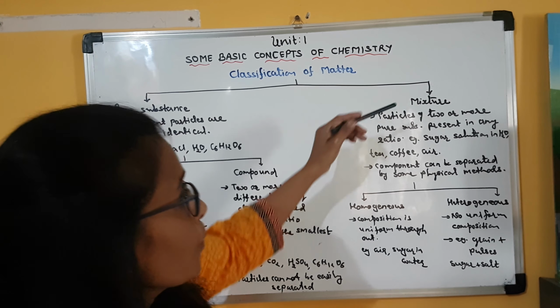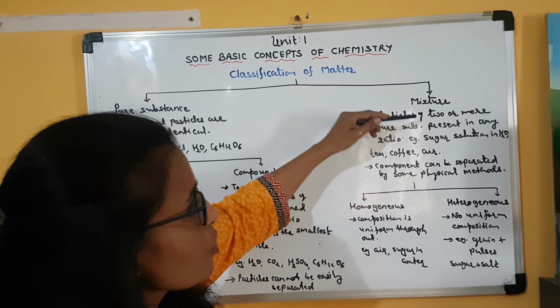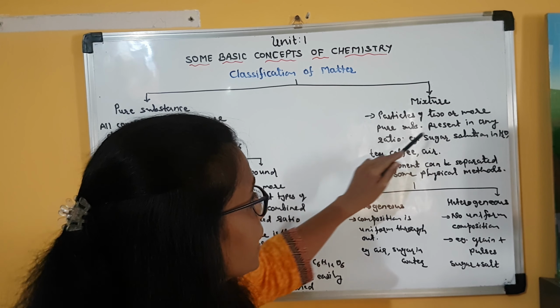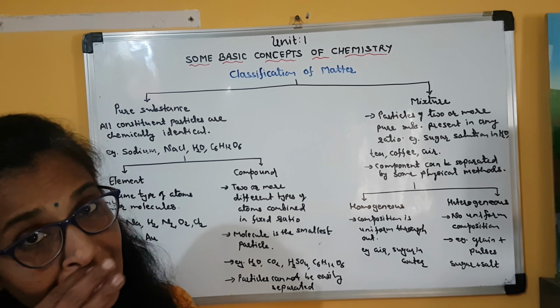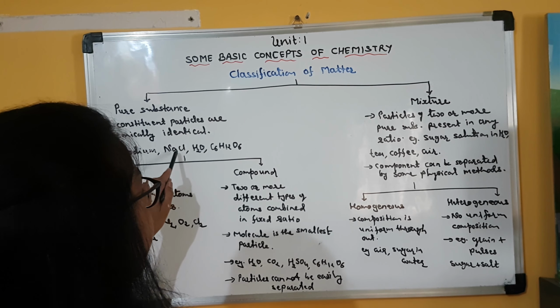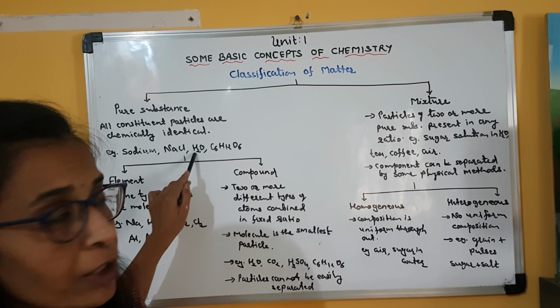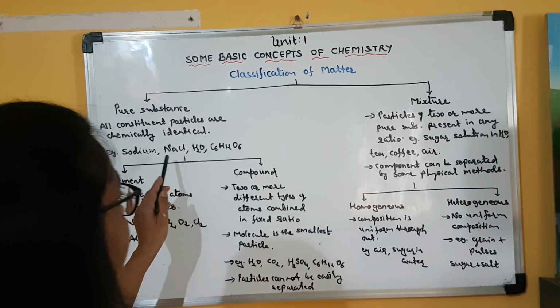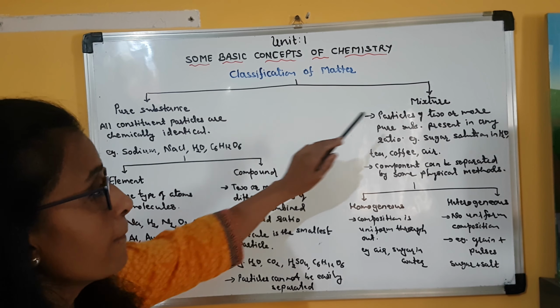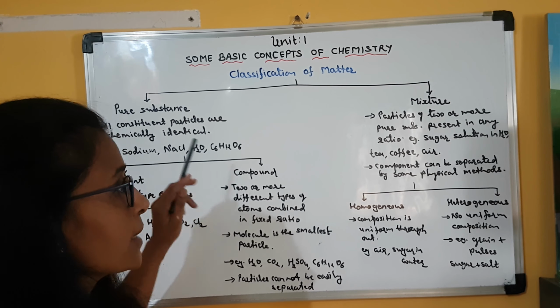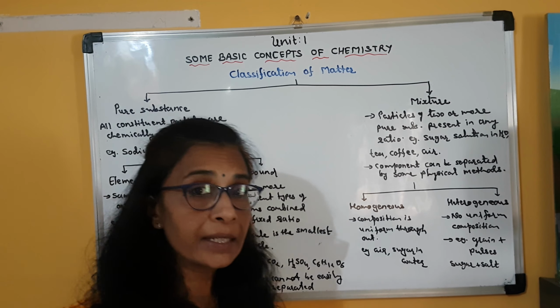Now can this glucose or water or this NaCl be considered as a mixture? Then no. Mixture means the particles of two or more pure substances present in any ratio. In any ratio. See, I can mix this salt with water in order to prepare a mixture. Now in that salt solution, particles of two or more substances, here I have taken two substances, sodium chloride and water. So these two particles, they are present in any ratio.